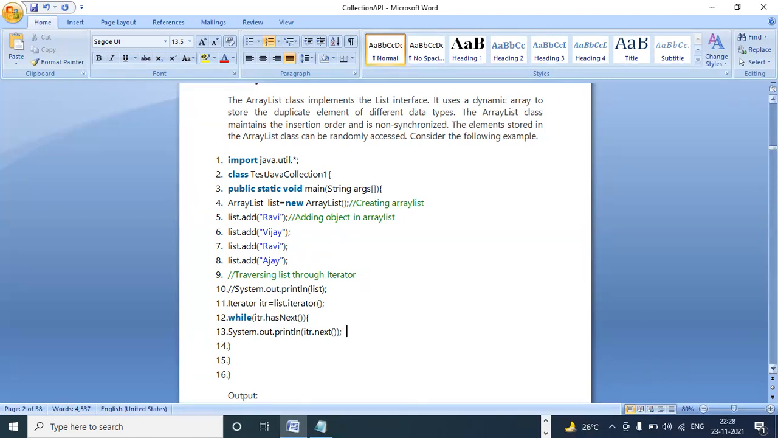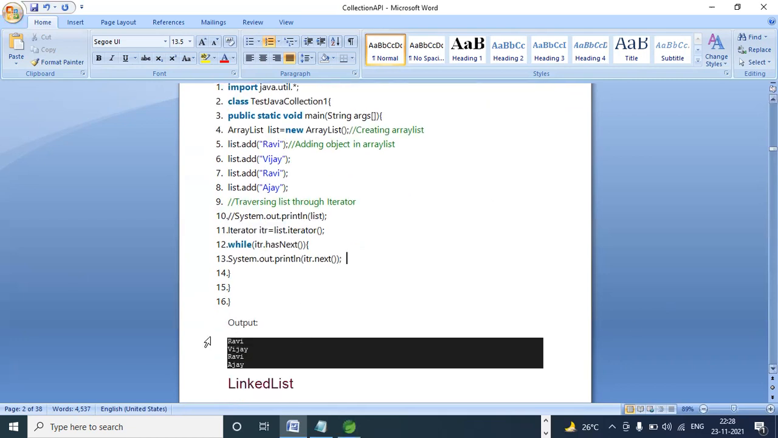So what will be the output actually? What is expected? Duplicates are allowed in a list. Ravi, Vijay, Ravi, Ajay. Exactly, in insertion order: Ravi, Vijay, Ravi, Ajay. Okay, next.